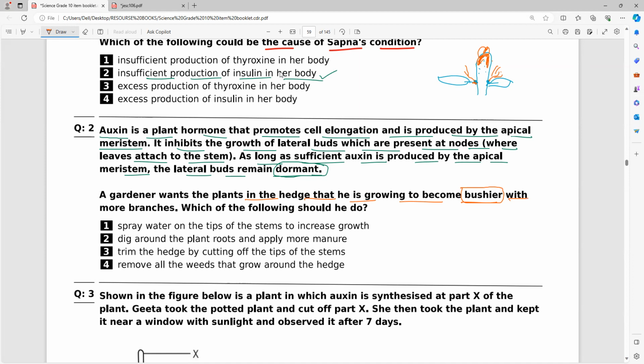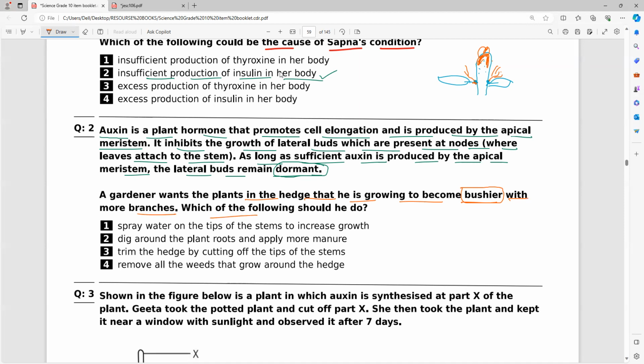If you want to get more branches, is sufficient auxin produced by the apical meristem, or less auxin? You want more branches, so the top should not grow. That is what you have to remember.